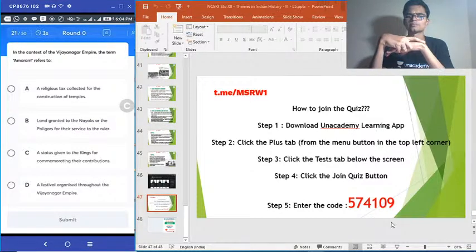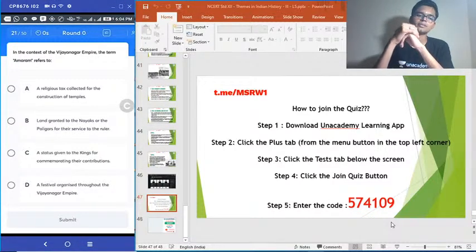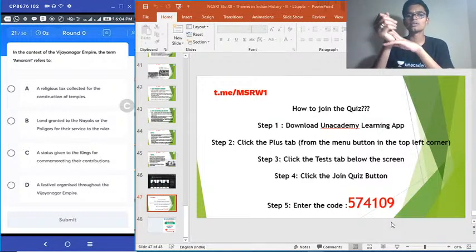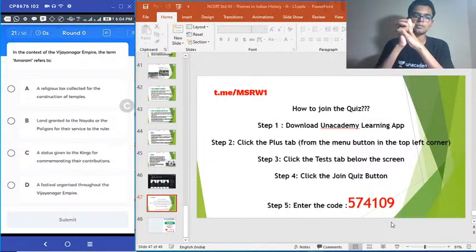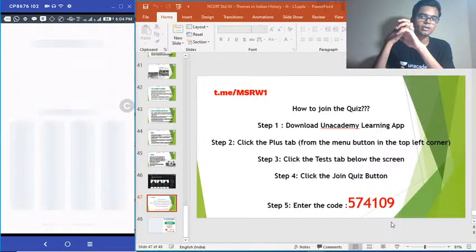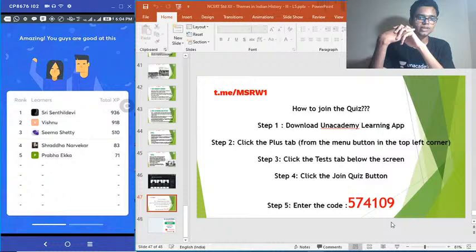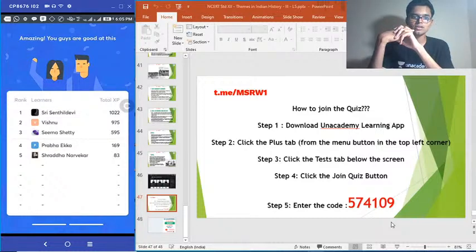Easy question. 3 seconds remaining. Yep, time's up. So basically it is a land grant given to Nayakas and Poligas. Okay, option B is the correct answer. Let's see how many got that. Amaram. Yeah, most of you got it. Really good, very good. Most of you got that. Sri Sandal Devi has crossed the 1000 mark there.